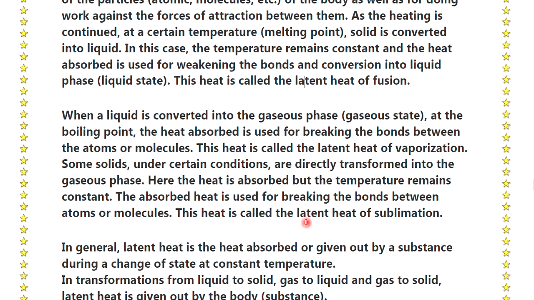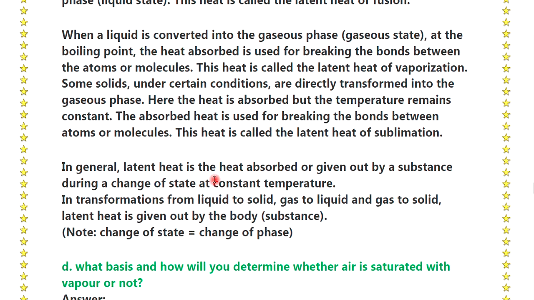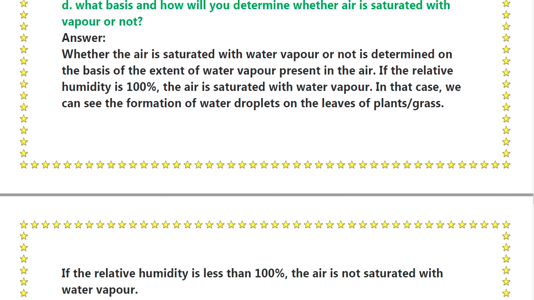This heat is called the latent heat of sublimation. In general, latent heat is absorbed or given out by the substances during a change of state at a constant temperature. In transformations from liquid to solid, gas to liquid, gas to solid, latent heat is given out by the body.